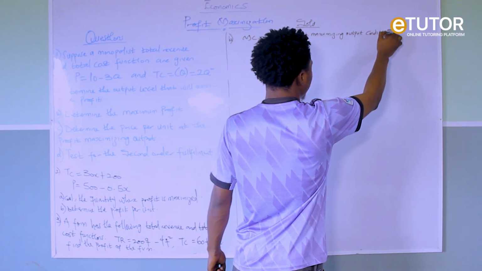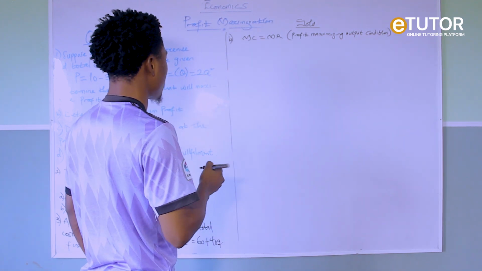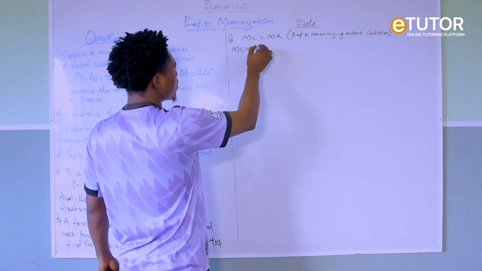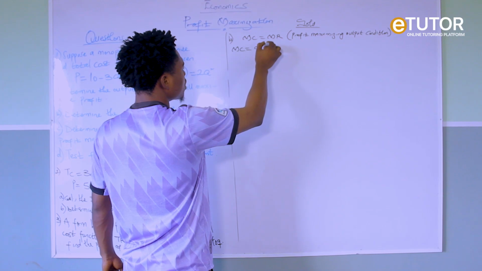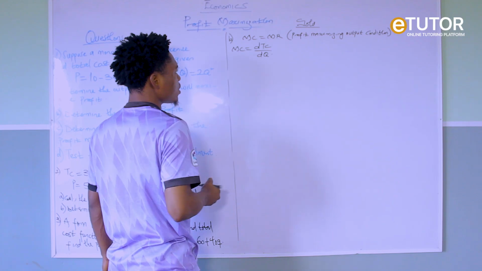So this is the profit maximizing output condition. So MC equals MR. Now you write out your MC. What is your MC? Your MC is the change in TC over the change in Q, right?